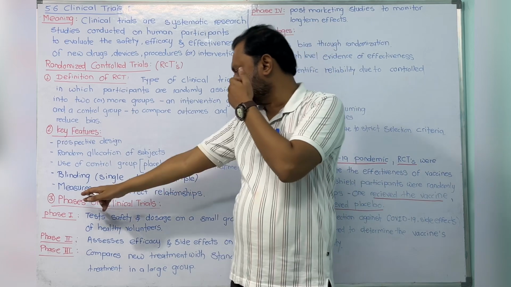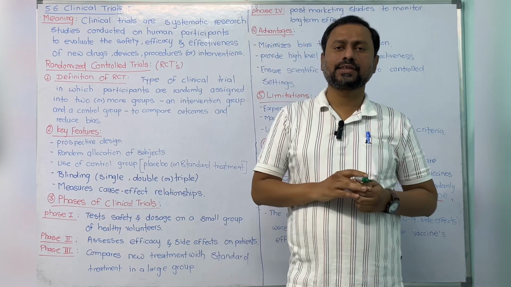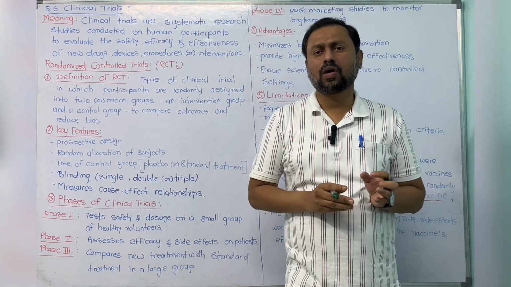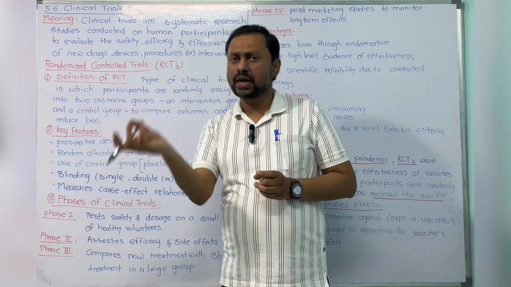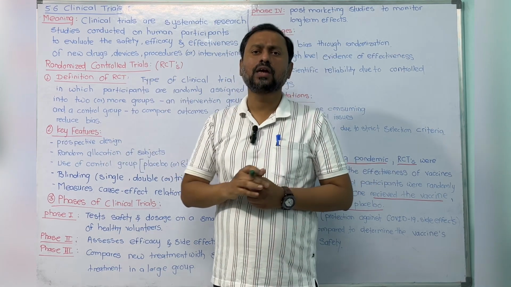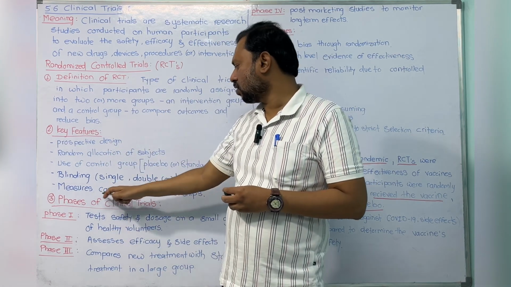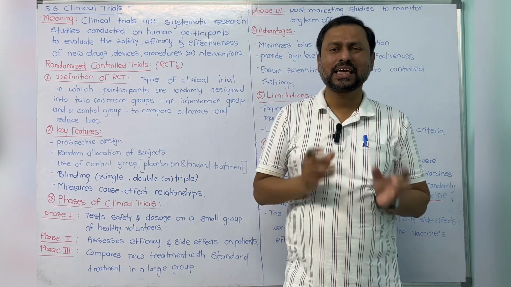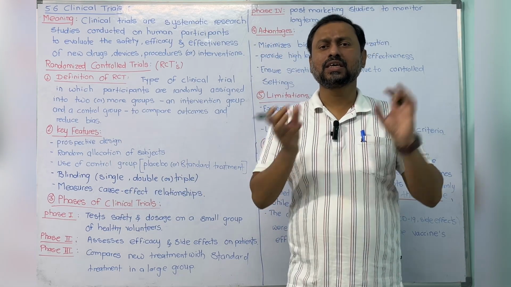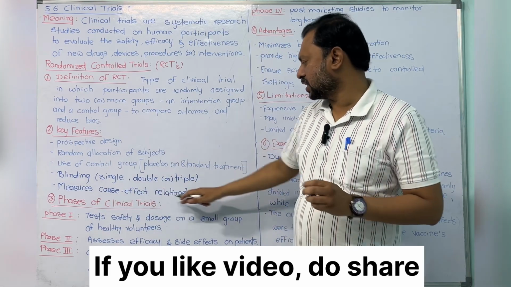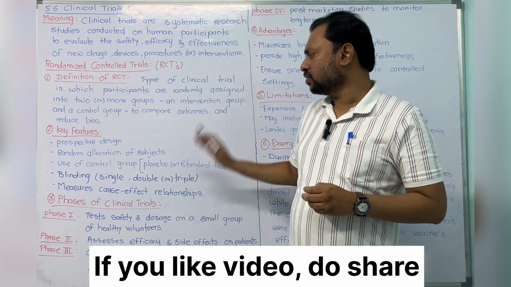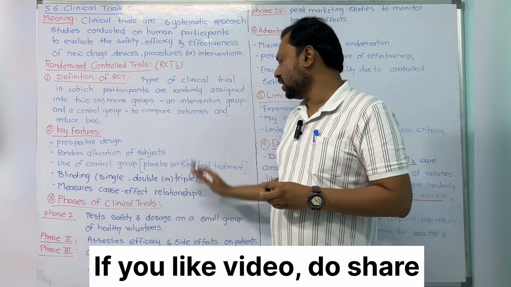The next one, measure cause and effect. Why are we doing the RCT? The RCT is done because we want to know whether the drug is effective or not in the particular treatment. It means checking whether the cause and effect relation is there or not. For checking this, we are doing the trial. This is the measure of the cause and effect relation.